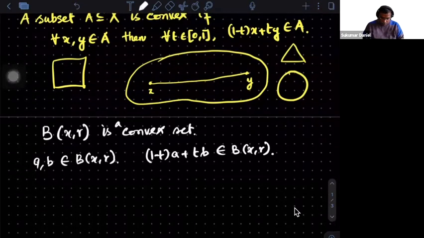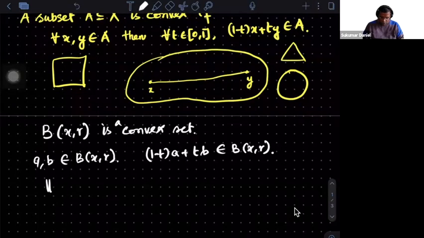Which means I need to check this. If I want to say that this element is here, I will check this minus this x. If I show that it is less than r, I am done. At this kind of stage, what will I do? I know that A is in B(x, r) and B is also in B(x, r). So somehow I know how to estimate A minus x, and somehow I know how to estimate B minus x. So what is the way to go ahead? This is a standard thing.